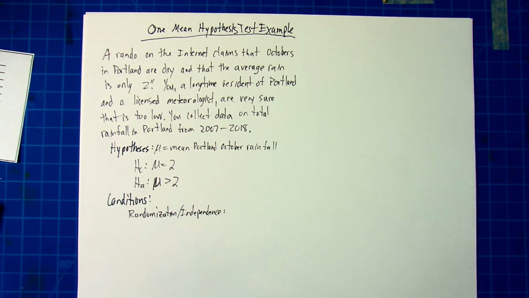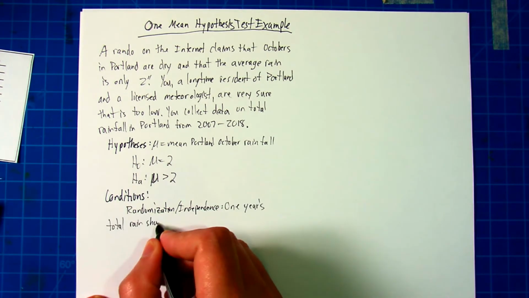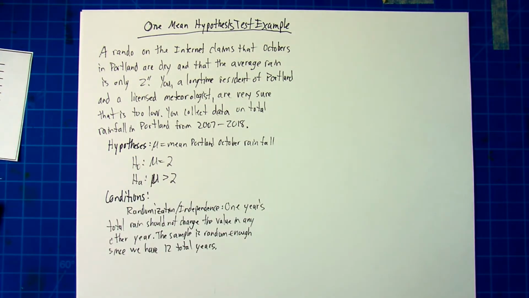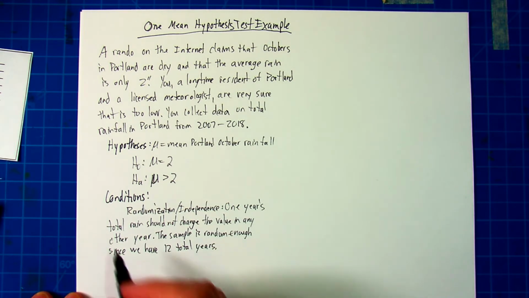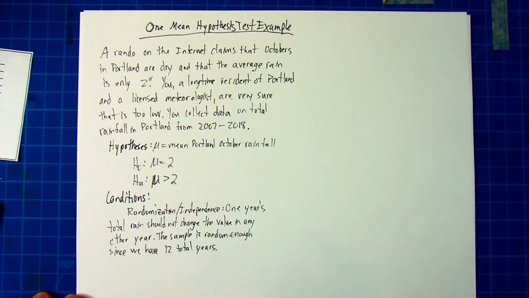First is randomization, which I'm lumping with independence so I can discuss them both at once. And then I changed my mind, decided to talk about them separately. The sample is random enough since we have 12 total years. It's not totally a random process, at least not our data collection. Is rainfall itself random? Well, it's random enough, and since it's 12 Octobers, we think it's going to be random enough.